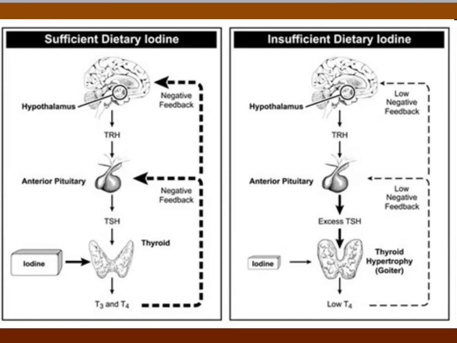other many different things. Now, when we get enough iodine and our body is functioning properly, the hypothalamus is going to release thyroid-releasing hormone. This is going to stimulate the anterior pituitary, which is going to then release TSH, or thyroid-stimulating hormone. This, along with the iodine in the thyroid, is going to produce the hormones T3 and T4. Once T3 and T4 is produced, these go back and they are going to shut down the anterior pituitary and shut down the hypothalamus. We have enough, we're done.